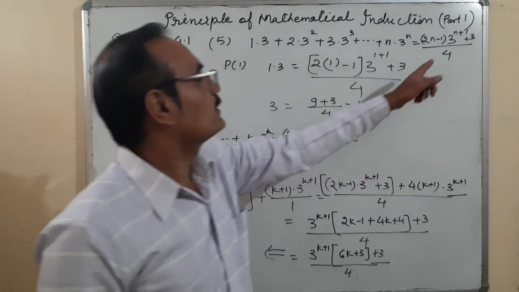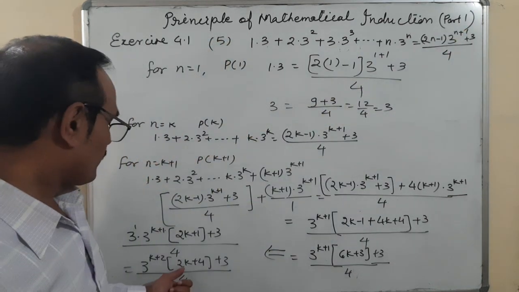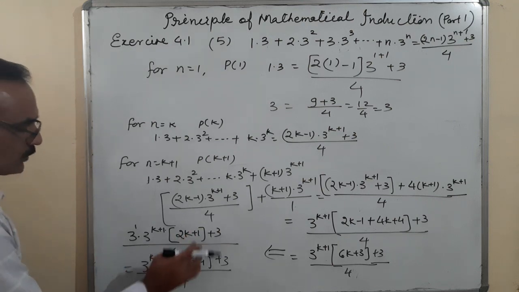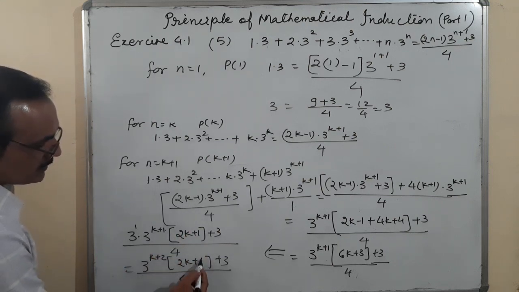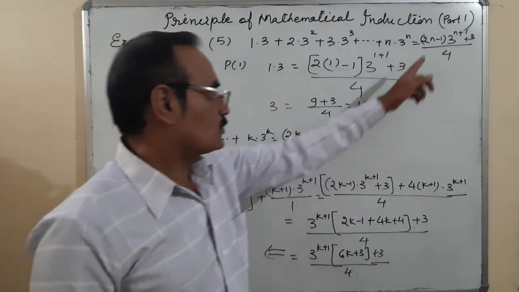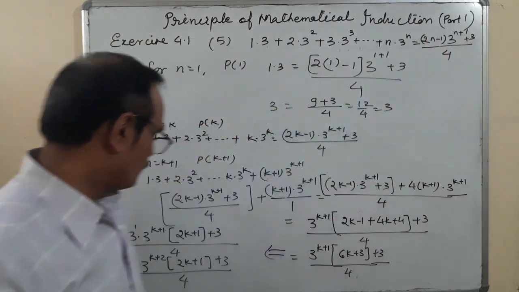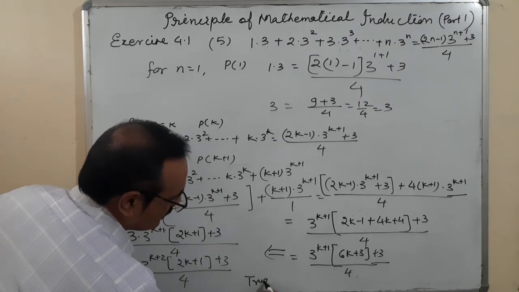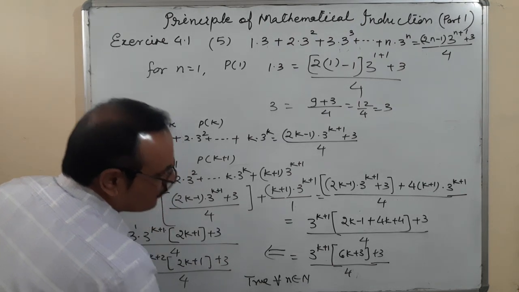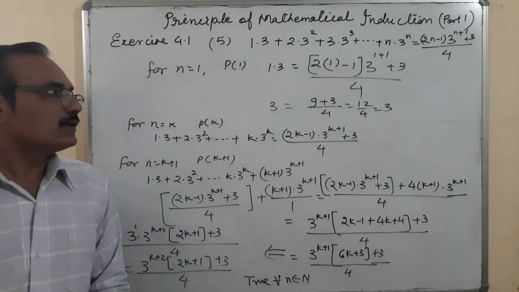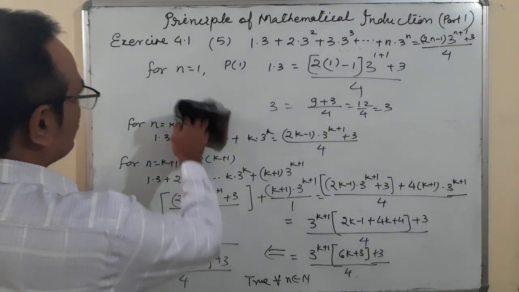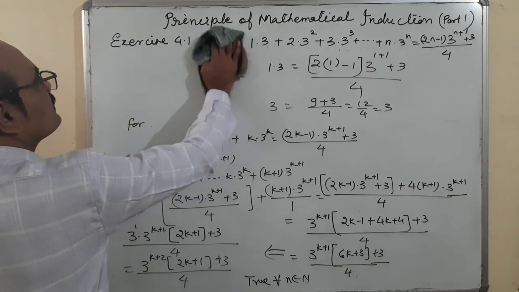You can check it. 3 to the power k plus 2, 2k plus 4. Sorry, what I have written here is 2k plus 1. So 2k plus 1 plus 3 upon 4, plus 3 upon 4. What does it mean? It's true for every n belonging to N. Okay. So that is question number 5. One more question I am taking from this exercise.